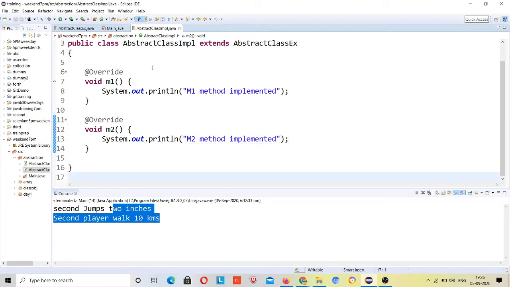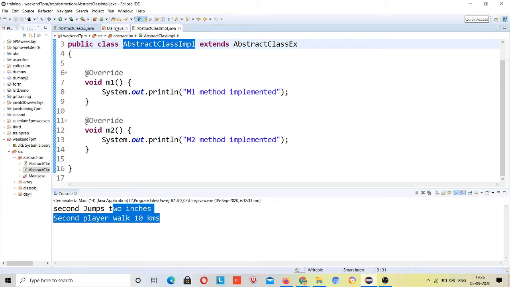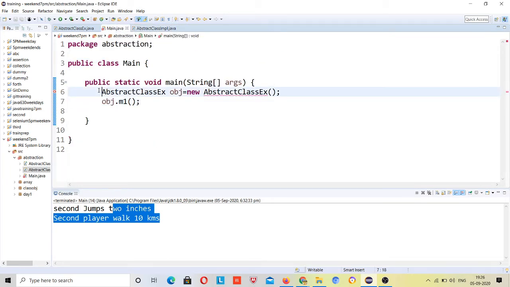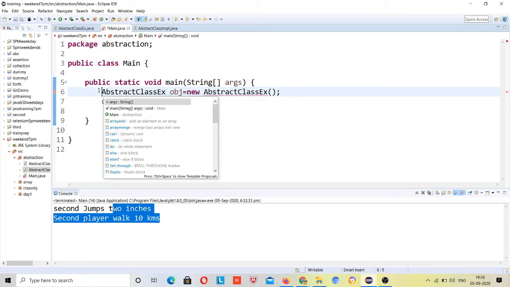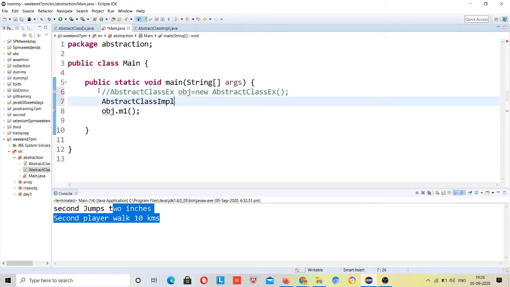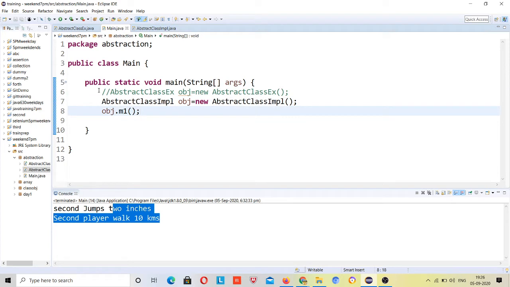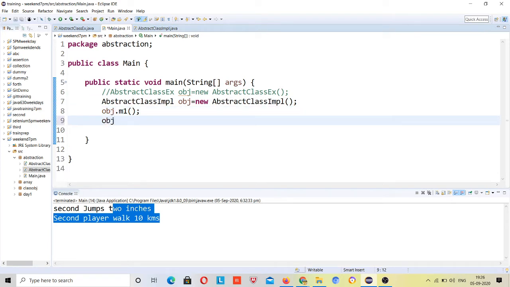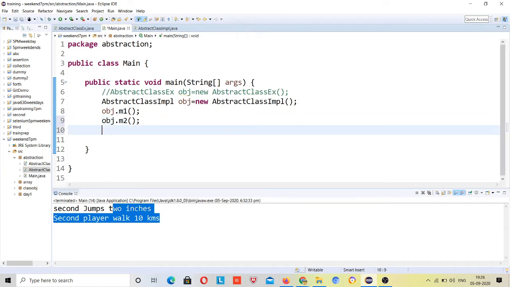I will make the object for this abstract class implementation, right? Now I can create object for it. I will comment this abstract class, and the class which is implementing this abstract class, which is abstract class IMPL, I can create object for that. Cannot create direct object for this abstract class, right? But you can create object for the class which is implementing those abstract methods which are present in your abstract class. Okay, object dot M2, object dot